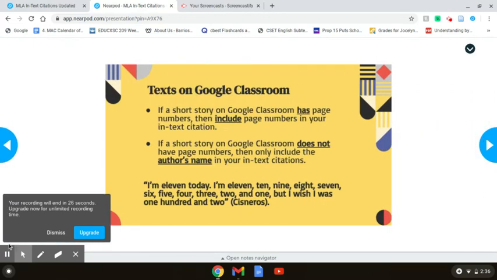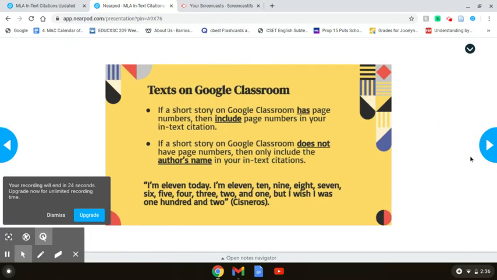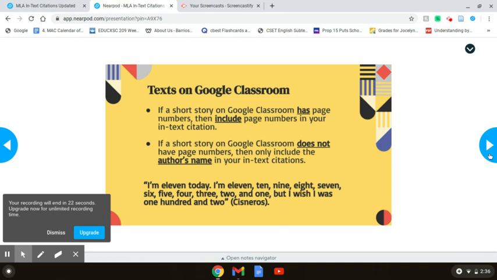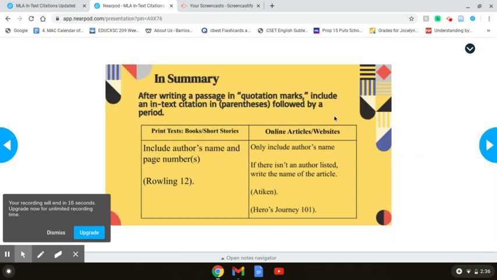Text on Google Classroom. So if a short story on Google Classroom has a page number, please include it. If it doesn't, just add the author's last name, as we see the example below. In summary, after rewriting a passage in quotation marks, include in-text citations in parentheses followed by a period. We have both options for print text, which are books or short stories, and online articles.